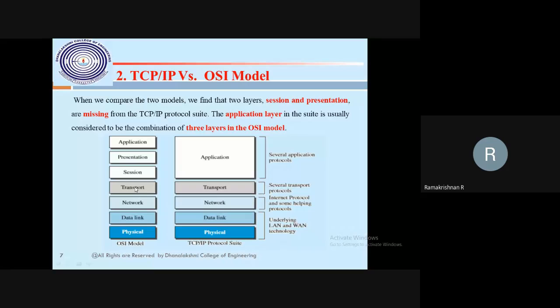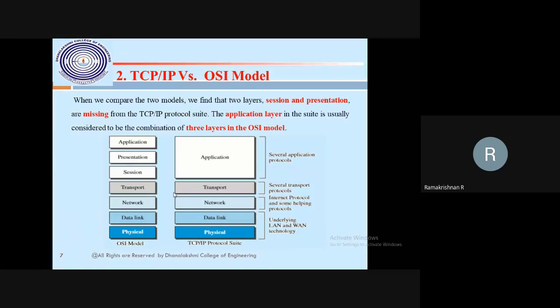On top of that is the transport layer, this is the fourth unit. That's what we said, TCP and UDP. Then what is the difference between TCP and UDP? How is communication established by TCP, and how is it established by UDP? That's what I said: connection oriented, connectionless, reliable, unreliable. Where we use TCP, where we use UDP.